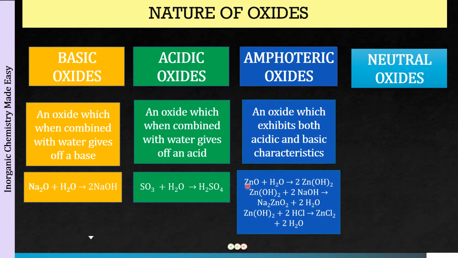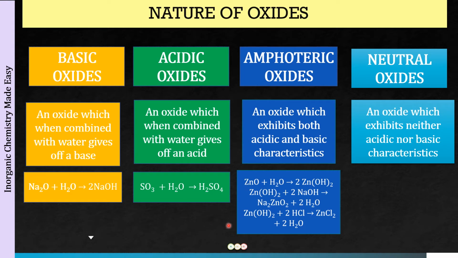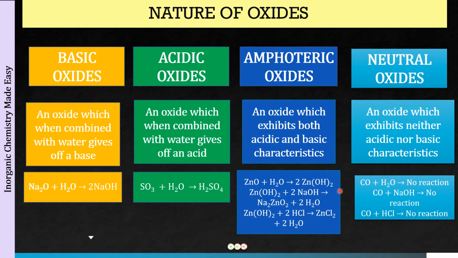And next we have neutral oxides. So a neutral oxide is going to be that oxide which exhibits neither acidic nor basic characteristics. For example, we have carbon monoxide.